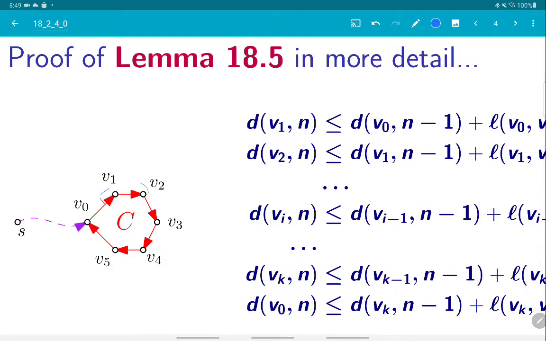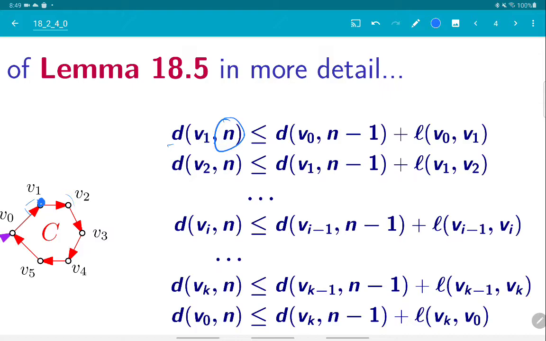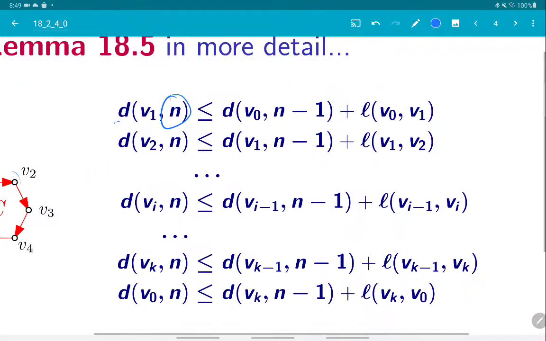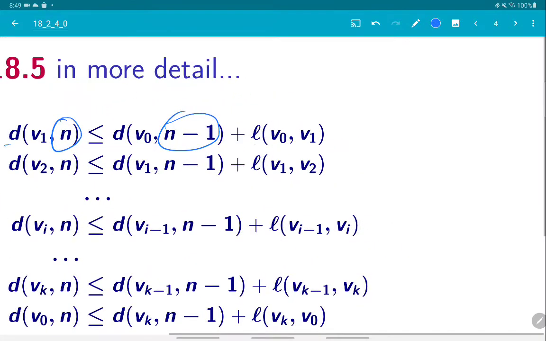And now the inequality says the distance of getting from the source to v_1 with a walk of n edges is smaller than or equal to the distance to go to v_0, the previous vertex on the cycle, with n-1 edges, plus the price of the last edge, v_0 to v_1.